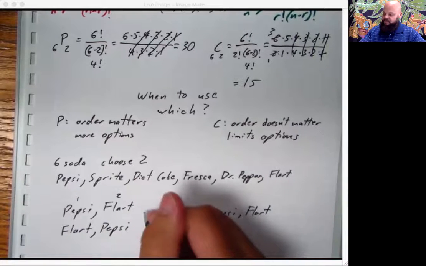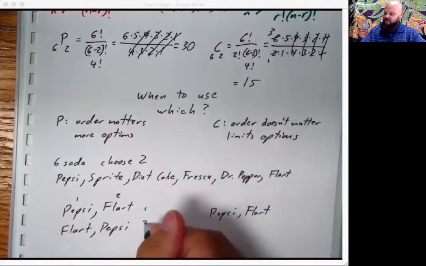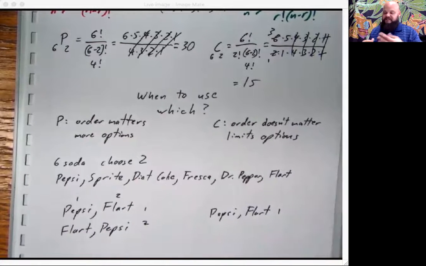So in this case, you had two options. Over here, you only had one. And that's what's limiting your choices. It's cutting out those duplicates, or it's telling you that order doesn't actually matter.